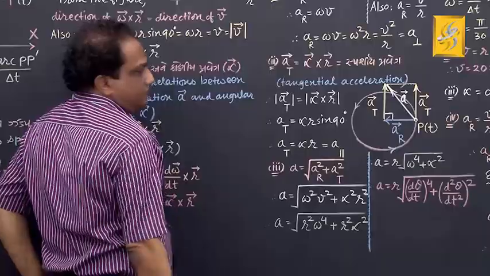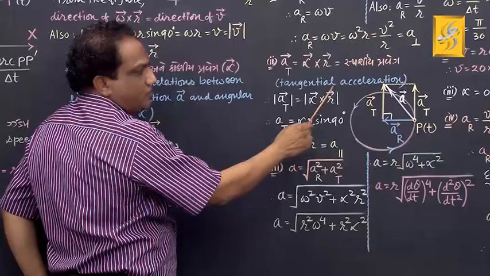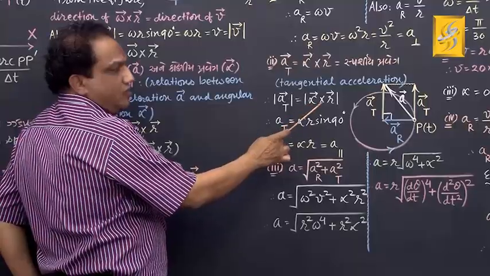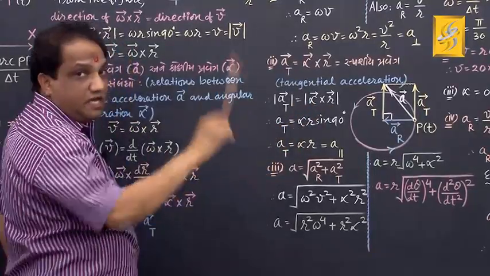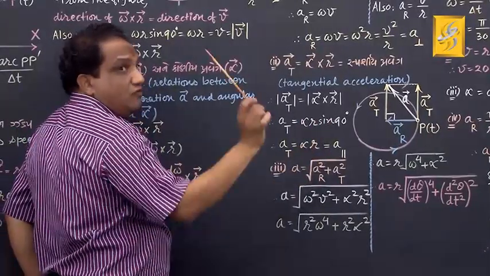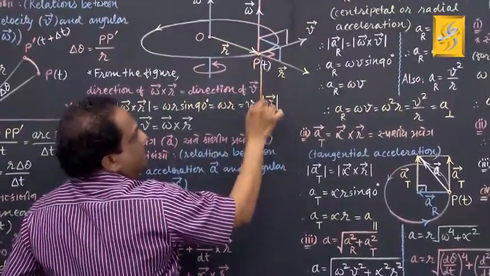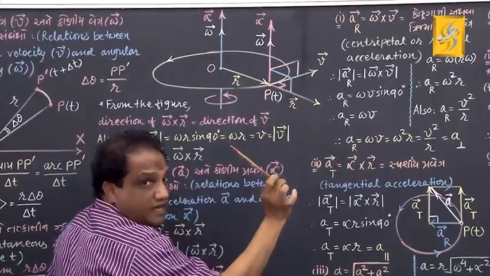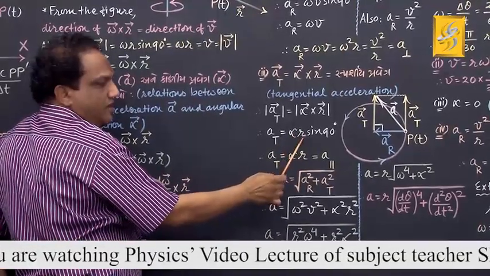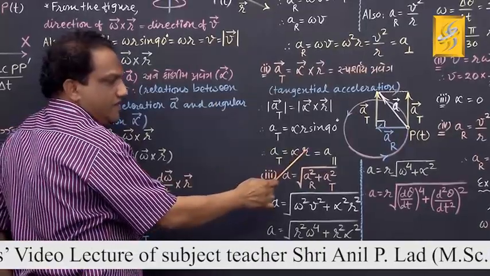Take modulus on both the sides. Mod of this is mod of vector AT, and here mod of vector alpha cross vector R. Vector A cross vector B, what is its magnitude? AB sin theta. Similarly here, alpha R sin theta. What is theta? The angle between vector alpha and vector R, and you can see it is 90 degrees. Now tell me, sin 90 is 1. So I am giving you only one formula for tangential acceleration. Please remember, it is alpha into R.